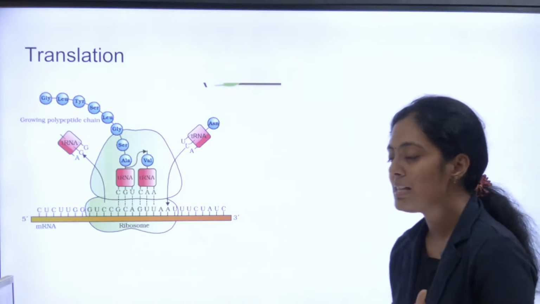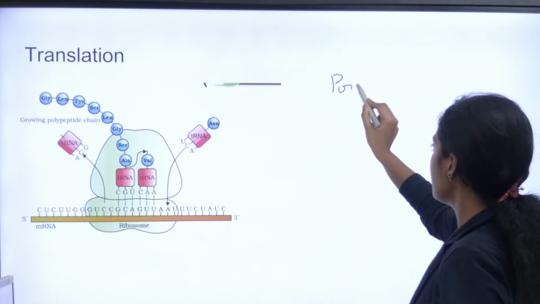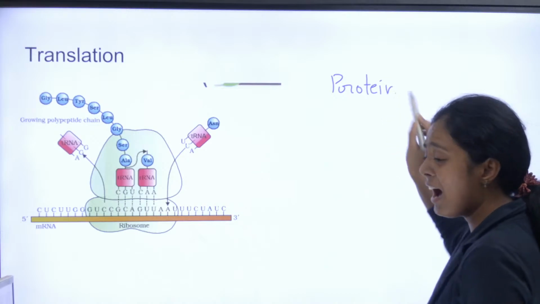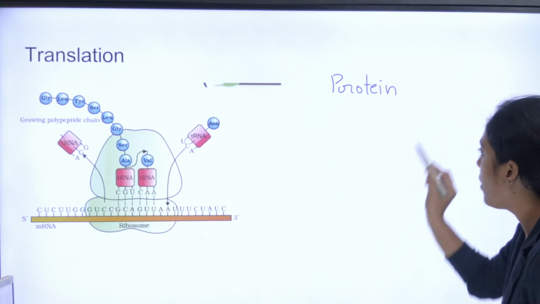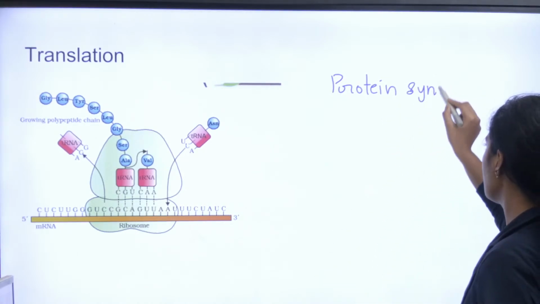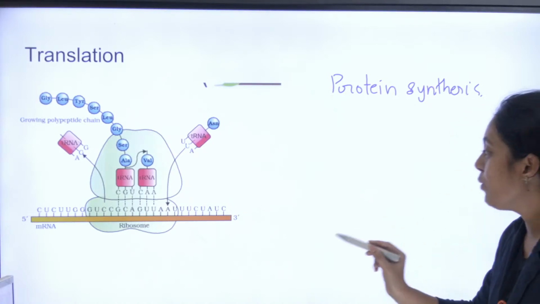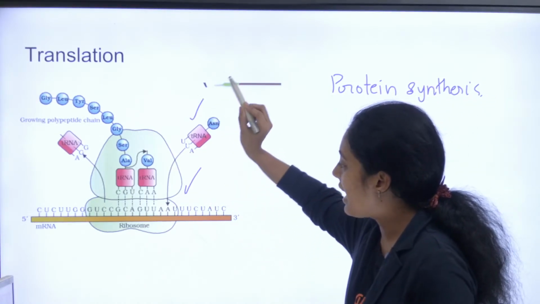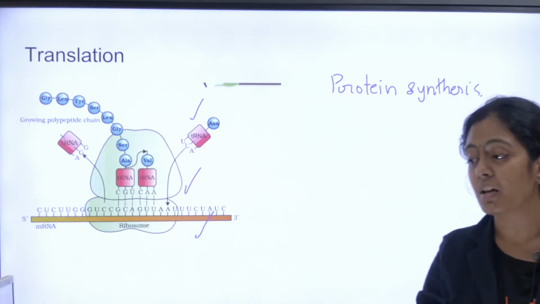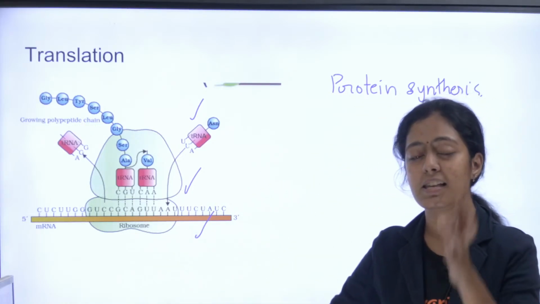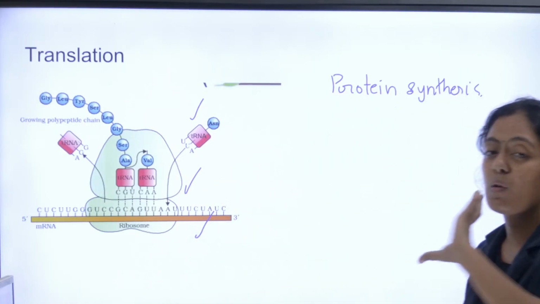Okay. So what is translation பசங்களா? It is protein synthesis. It is a large part of your central dogma. Okay, protein synthesis நடக்குது. You have your ribosomes. என்னென்ன involved ஆயிருக்கு? Ribosomes involved ஆயிருக்கு, tRNA involved ஆயிருக்கு, mRNA involved ஆயிருக்கு. All the types of RNAs are involved in the synthesis of a protein.